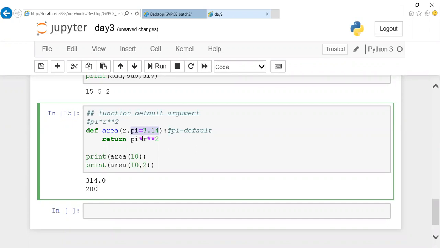So this is all about your default argument, guys. You can accept either as a normal argument or a default argument.